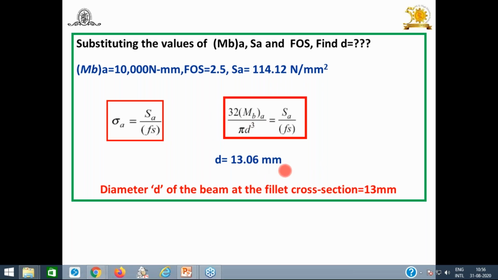In this way, you can solve the problem when components are subjected to fluctuating, but which load? Bending and axial loading. This is about today's session.